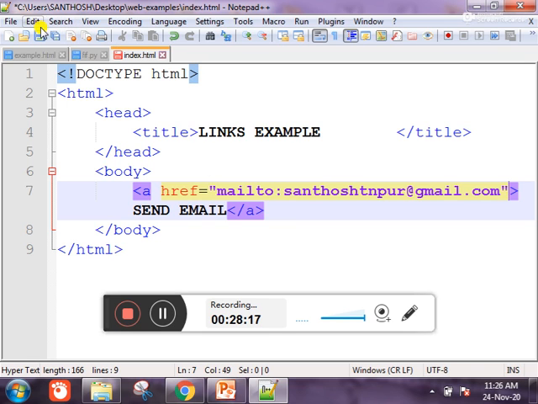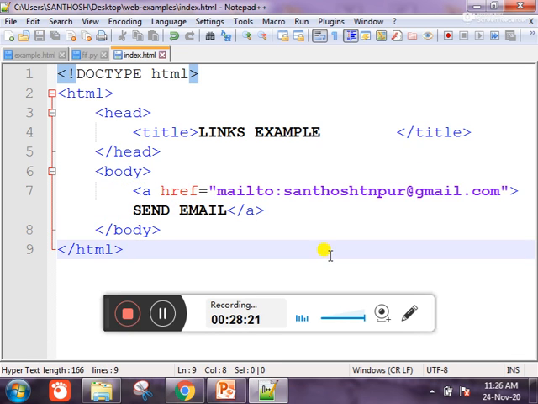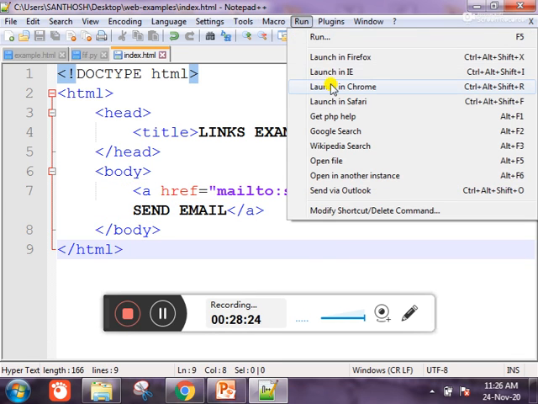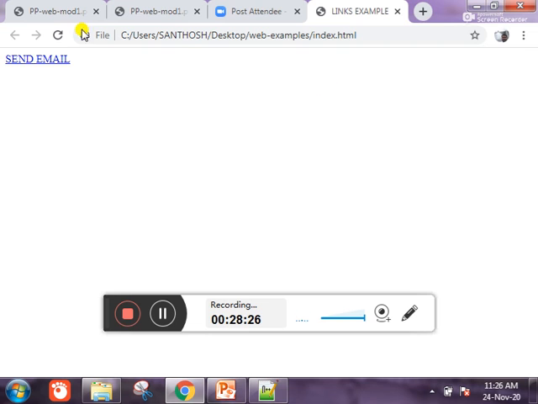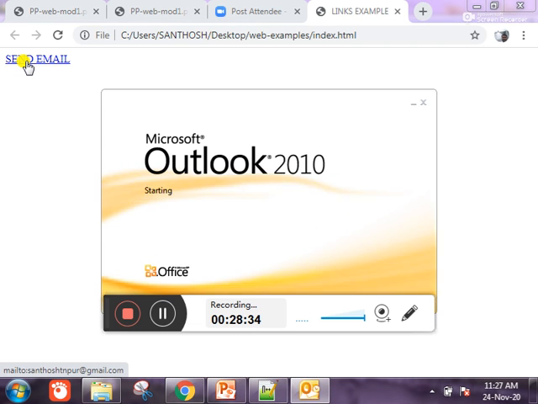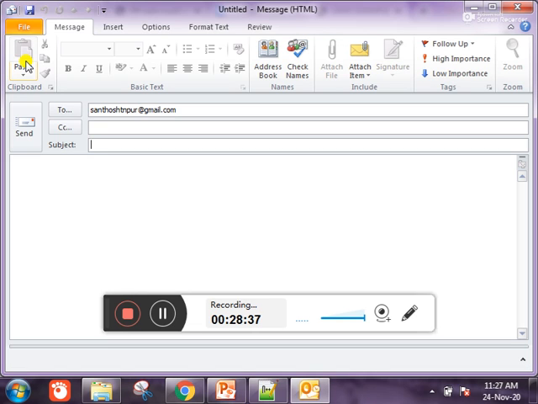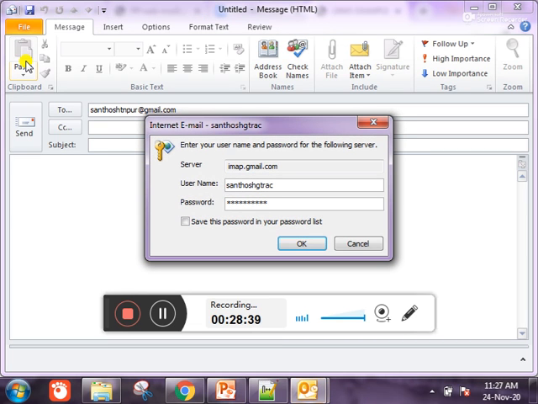Now I save, and run. I run it in Chrome. Launch in Chrome. See here, send mail. By default, which color? Blue, with underline. Now if I click here, this is a reference, so it will redirect to Microsoft Outlook. In your mobile also you can do it like this. If you execute the same code in your mobile, it will redirect to your Gmail.